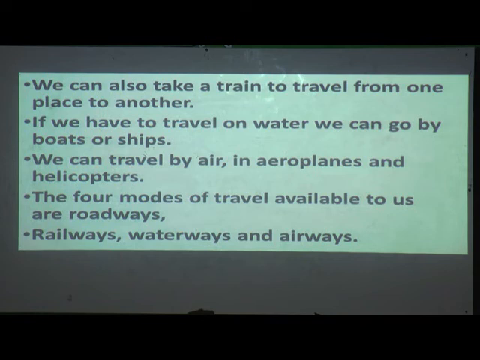So waterways, what is it? Ships and boats we can use. If we want to travel by air, what can you use? Aeroplanes and helicopters. So the 4 modes of travel available to us are roadways, railways, waterways and airways.